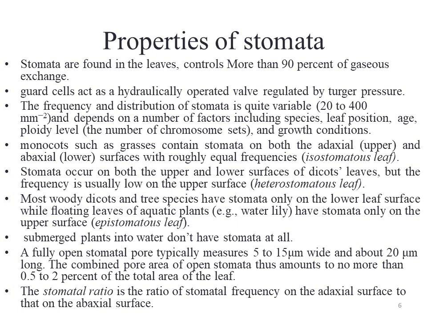So here are some properties of the stomata. Stomata are found in the leaves, and they control more than 90% of the gaseous exchange. Guard cells act as a hydraulically operated valve. Hydraulically operated valve means water concentration basically regulates what is technically called the turgor pressure, which controls the movement of the stomata.